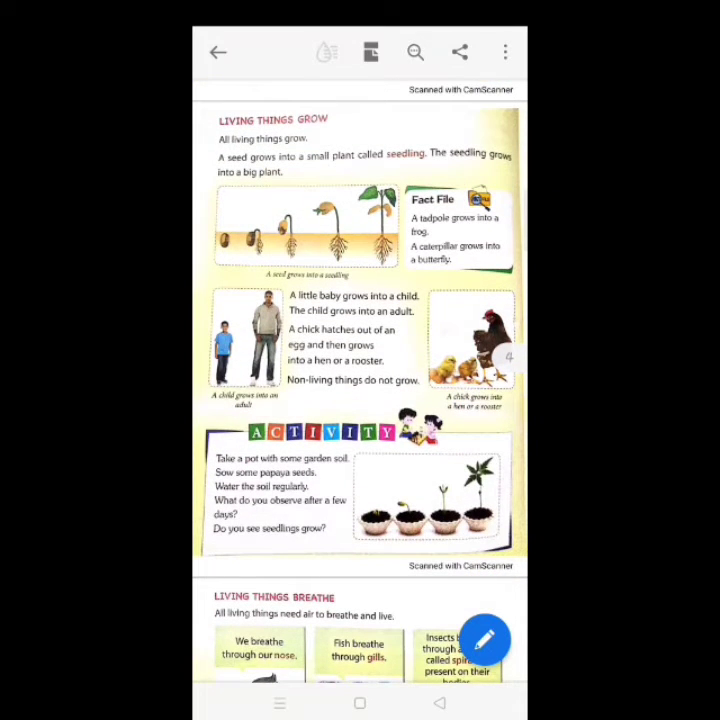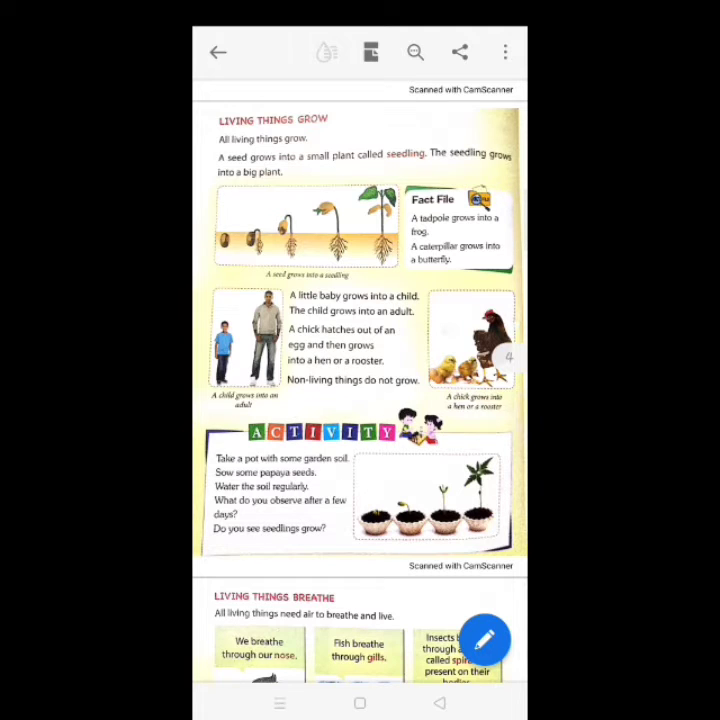living things grow. All living things grow. A seed grows into a plant called a seedling. The seedling grows into a big plant. From seed, see the growth of the seed. The seedlings grow into a big plant. A little baby grows into a child. A child grows into an adult. A chick hatches out of an egg and then grows into a hen or a rooster.